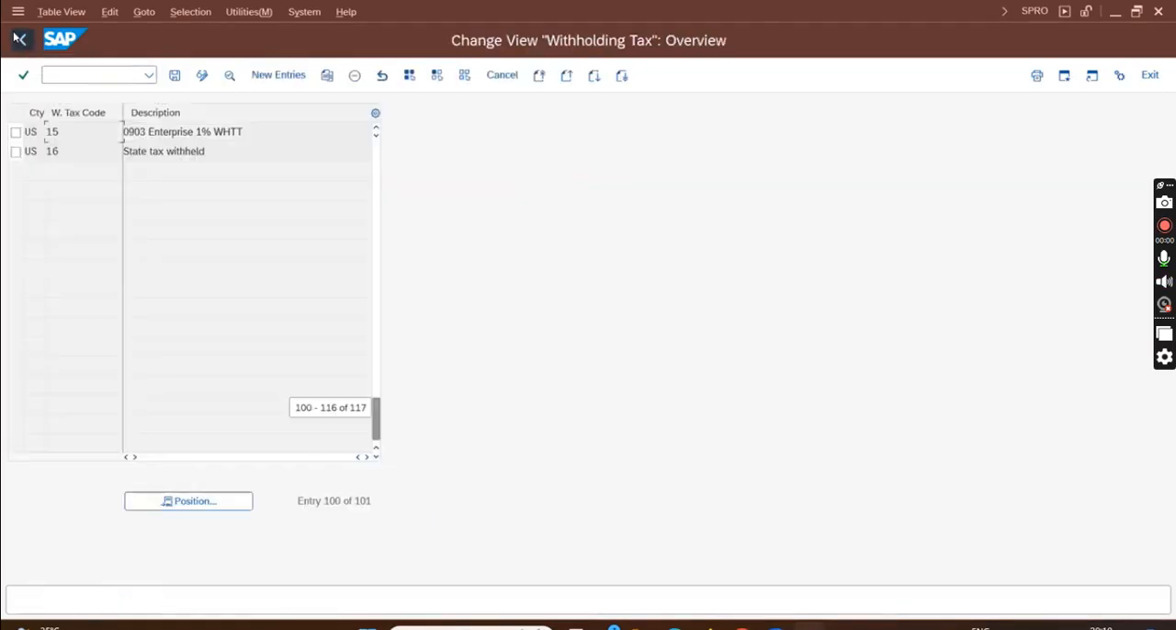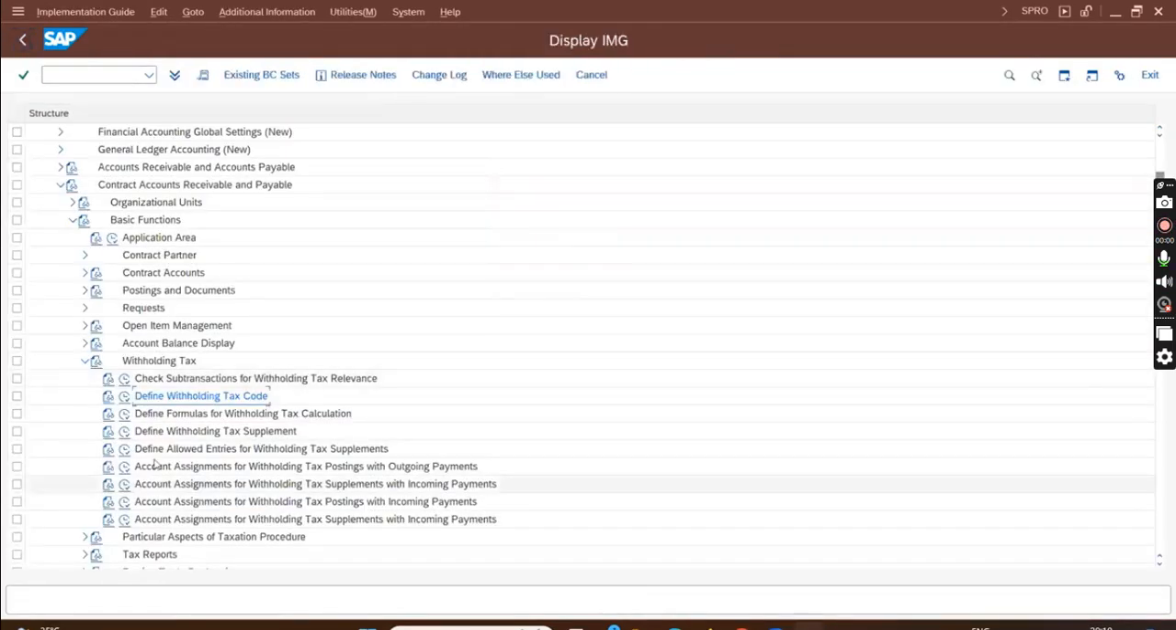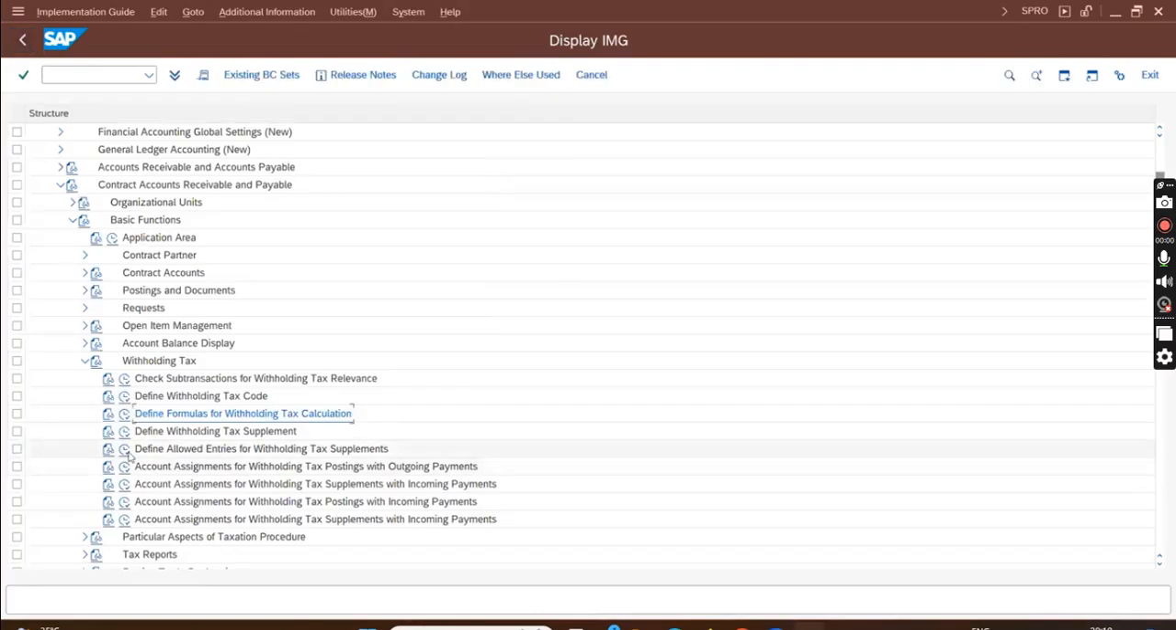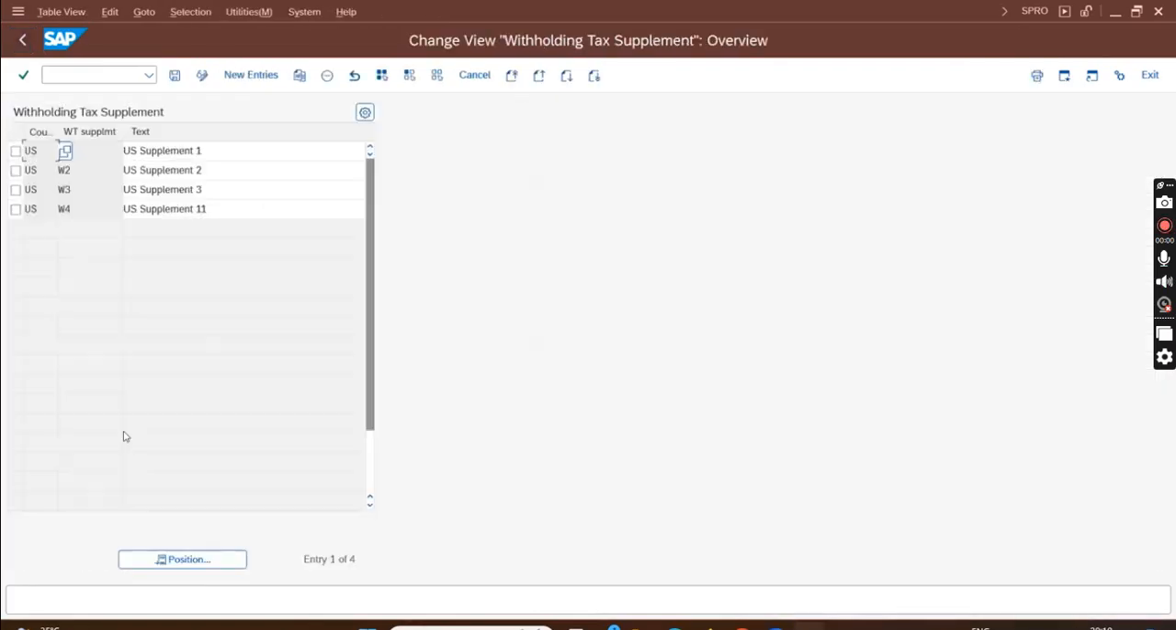Next step. Define formula. This is not required, I guess. No, this is not required. The supplement, the concept of supplement.